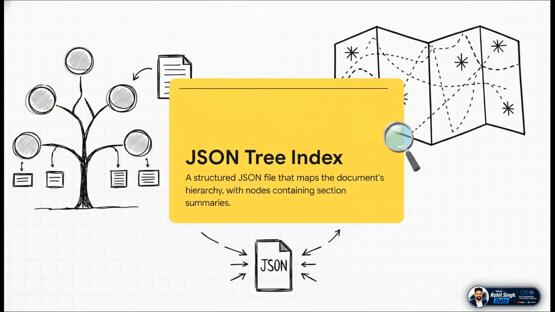Now, what's so cool is that at the end of this new indexing process, you don't end up with a massive, complex vector database. You get a single human-readable JSON file. This thing is basically a treasure map of the document, where each point on the map represents a section and even holds a little summary of what's inside.